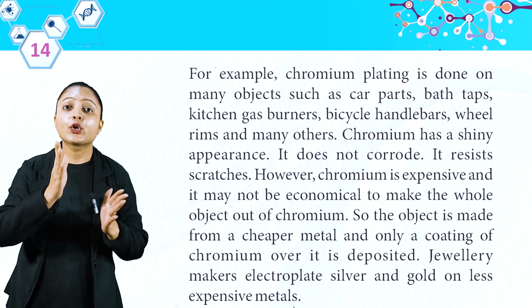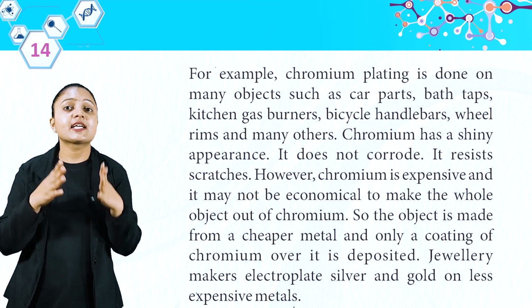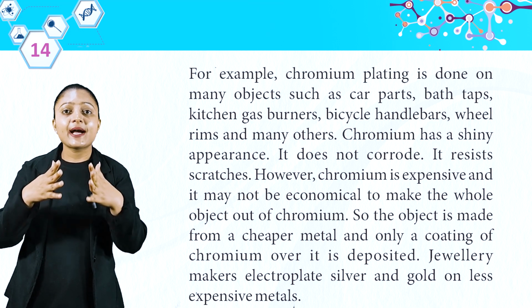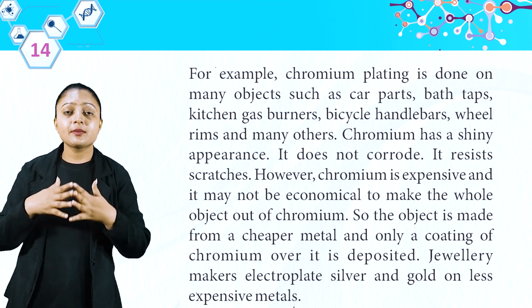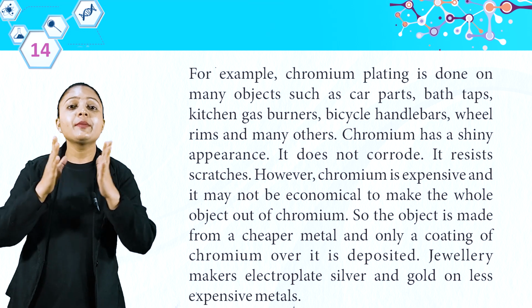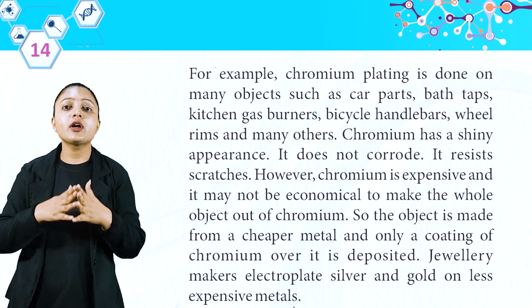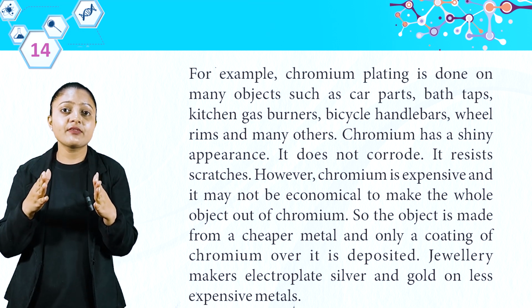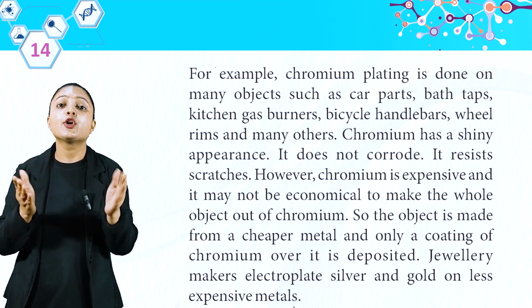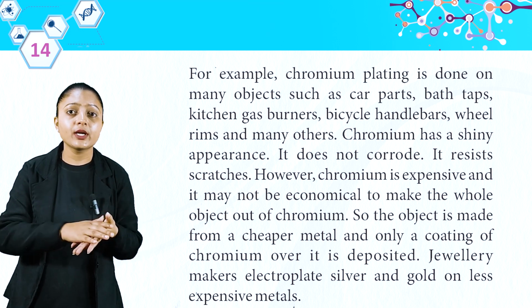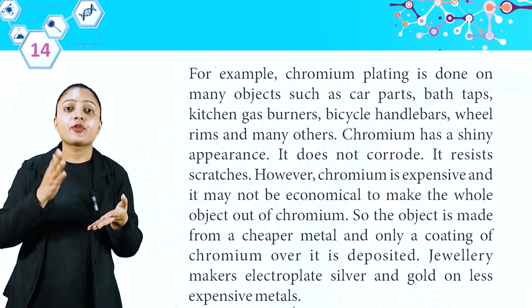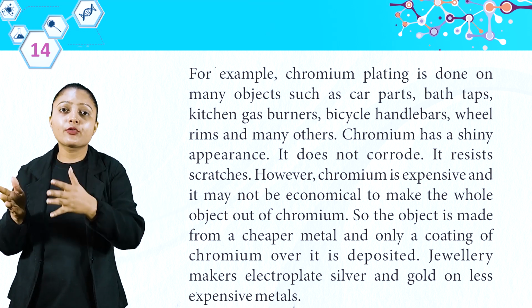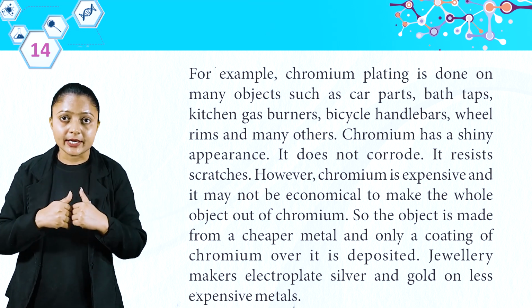For example, chromium plating is done on many objects such as car parts, bath taps, kitchen gas burners, bicycle handlebars, wheel rims, and many others. Chromium has a shiny appearance. It does not corrode. It resists scratches. However, chromium is expensive and it may not be economical to make the whole object out of chromium. So, the object is made from a cheaper metal and only a coating of chromium over it is deposited.